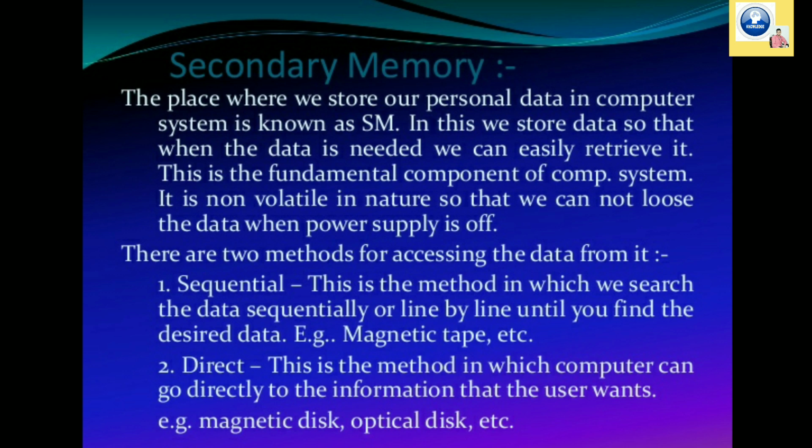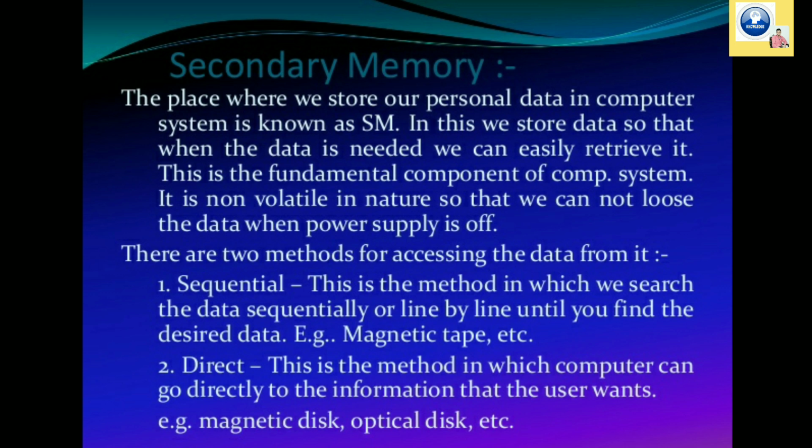The place where we store our personal data in a computer system is called secondary memory. In this we store data so that when the data is needed we can easily retrieve it. That can be used in the future also. This is a fundamental component of the computer. It's non-volatile in nature. It means that when the computer is turned off, the data will remain there in the memory. It will not be lost.